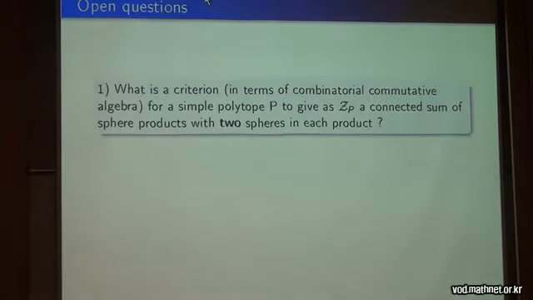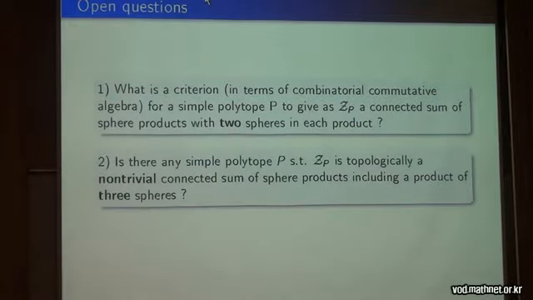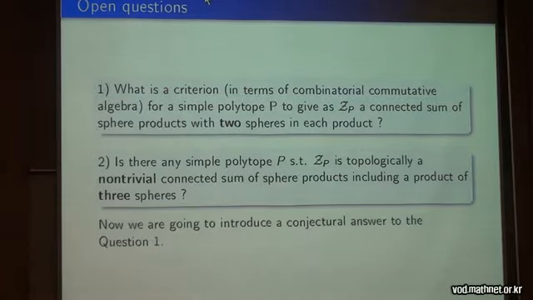So the open questions are: what is the criterion, in terms of combinatorial commutative algebra, for a simple polytope P to give a connected sum of sphere products with just 2 spheres in each product? Also interesting, and as far as I know an open question: is there any simple polytope that gives Z_P a topologically non-trivial connected sum of products of spheres, but with 3 spheres in each product? At least we can have 3 spheres: if you take a product of 3 simplices, then Z_P is, of course, a product of 3 spheres, but it's a trivial connected sum.